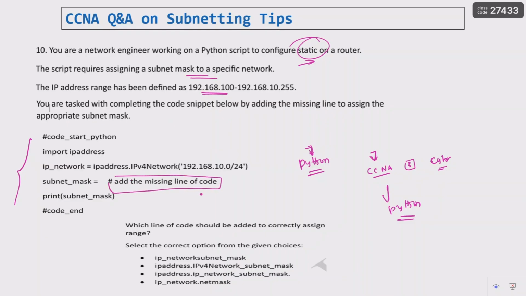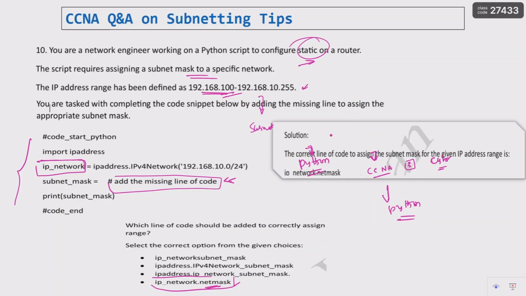Now what you have to do is add the code so that for this static IP address range it will automatically assign the subnet mask, right? You should be aware of or familiar with these kinds of things. So here, what is this? IP network, right? For this IP network, we need to add the subnet, and for that we use netmask. So the answer is IP network, and they have given IP network here. So IP network dot netmask. If you read the question properly, in the question itself there will be a hint for the answer, like that they have mentioned.